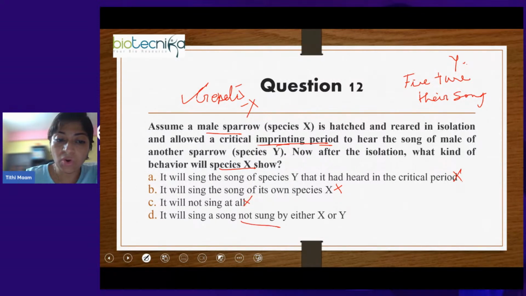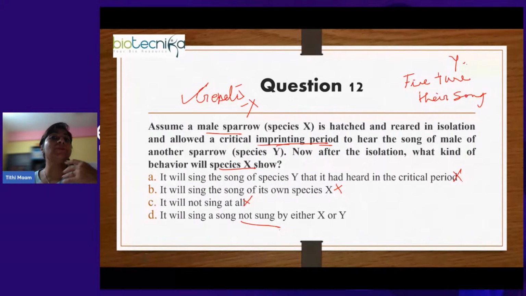Because X will sing the song X in tune X, and Y will sing the song Y in tune Y. But in this condition, when an X sparrow is reared in isolation and listens to the song of Y during imprinting, it will sing the song of X in Y's tune. So it will be a new song which is not sung by either X or Y. So the answer will be D.